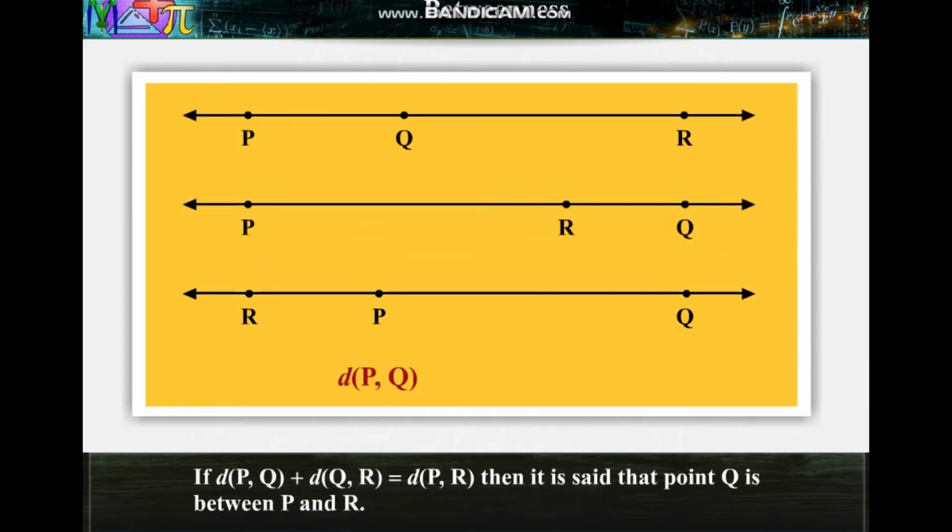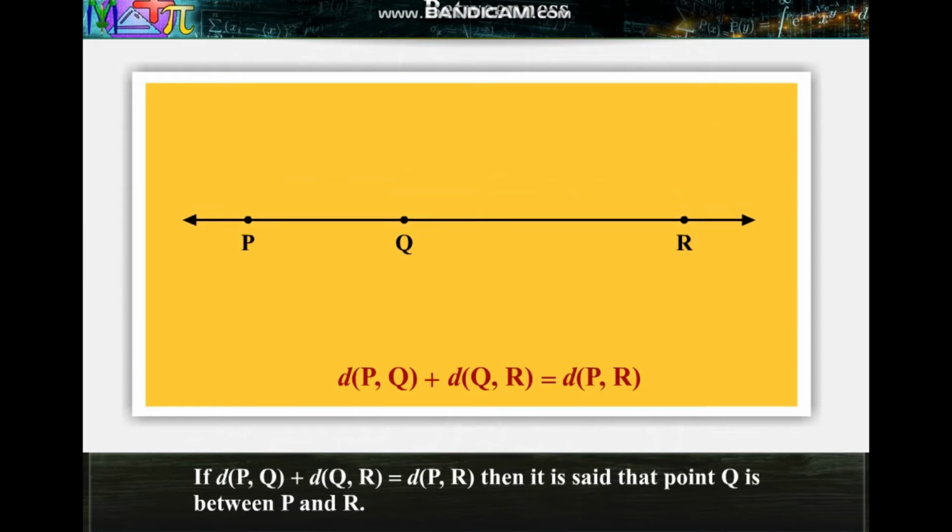If PQ plus QR is equal to PR, then it is said that point Q is between P and R. The betweenness is shown as P-Q-R.